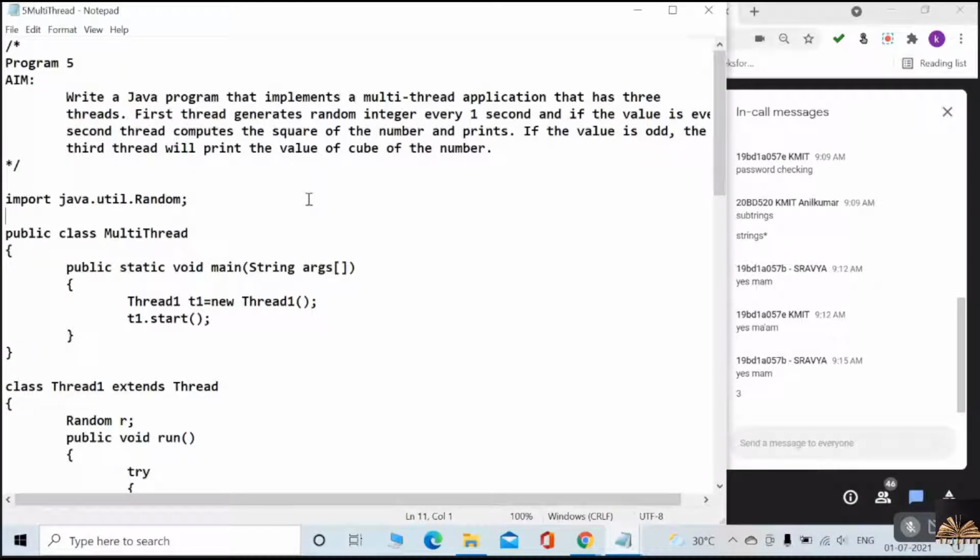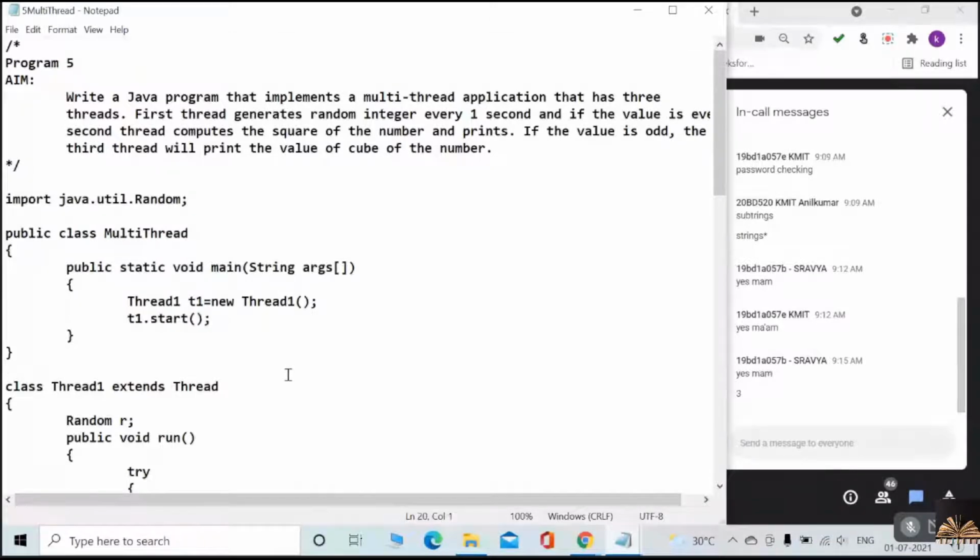So here there is a multi-thread class, and in that we have a main method. This is a test class. In that main method, we created a thread T1, the first thread. After creating the thread, we are going to start the thread.